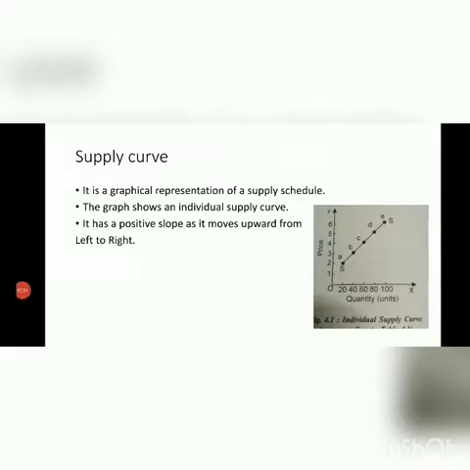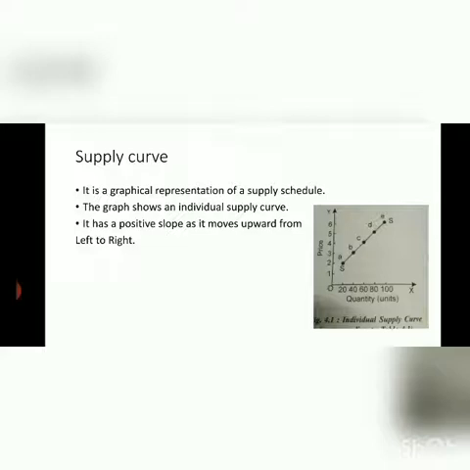Now we have the supply curve. A supply curve is a graphical representation of a supply schedule, meaning whatever table we have taken, we have to represent it in graph form. The graph shows an individual supply curve. It has a positive slope as it moves upward from left to right.